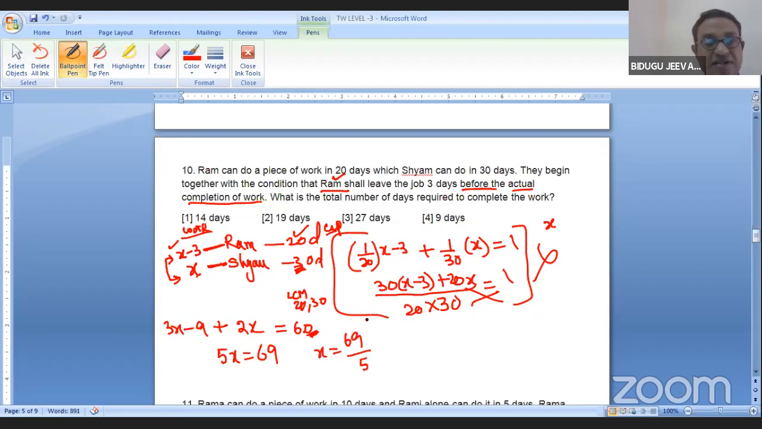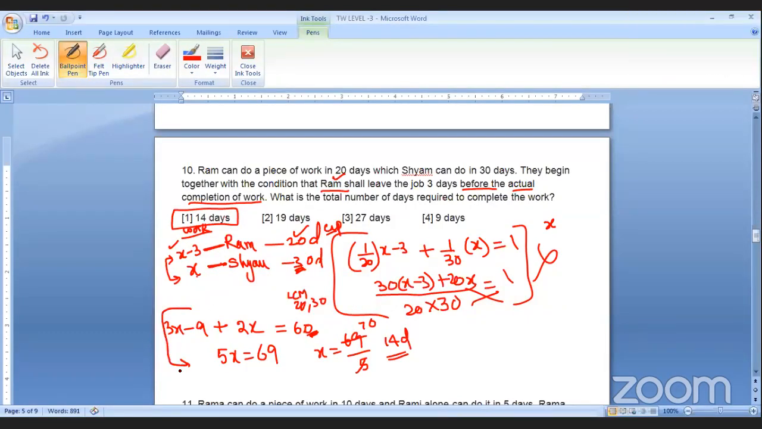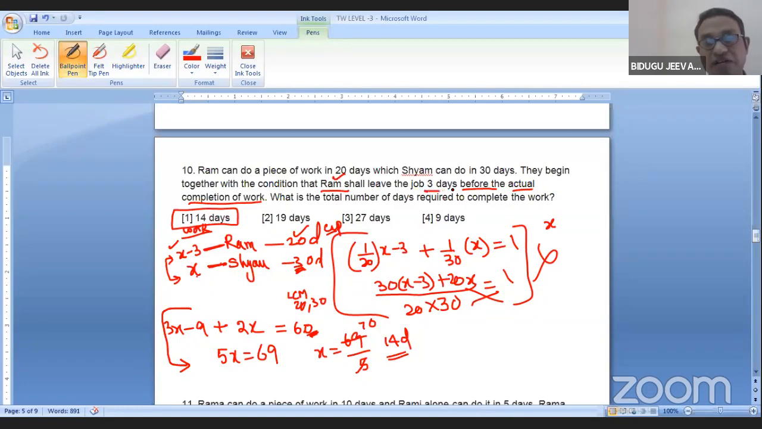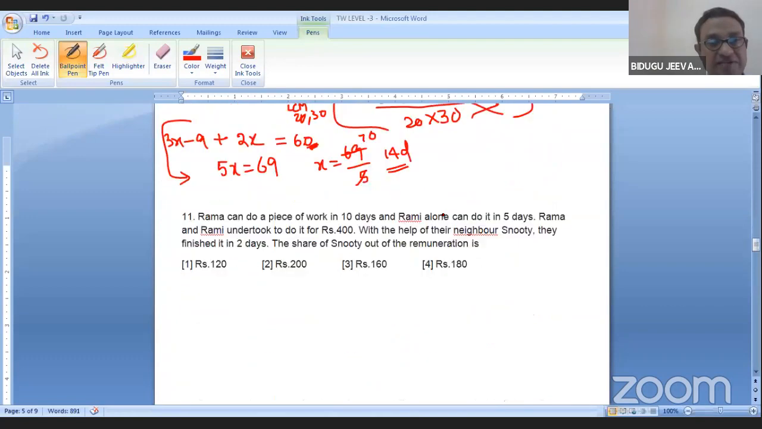Is it clear? Yes, sir. So what is the answer? Approximately 14 days. If you take it as 70, that is because they have given a round figure. Clear, all of you? Understood this method? Good. So try to understand the case of 3 days before the completion of the work. Okay, let me go to question number 11.